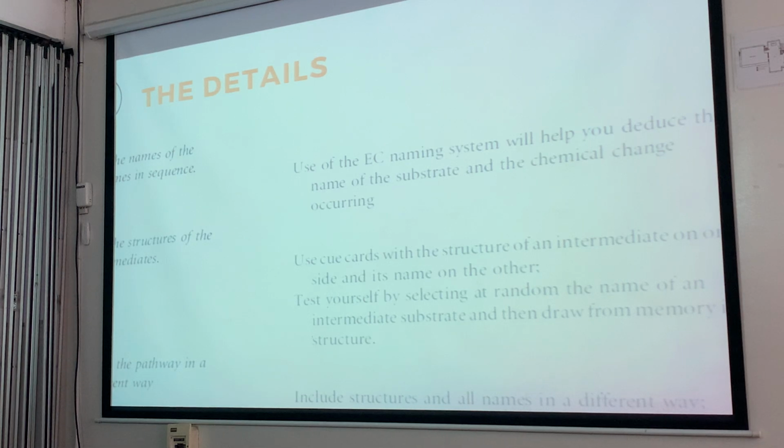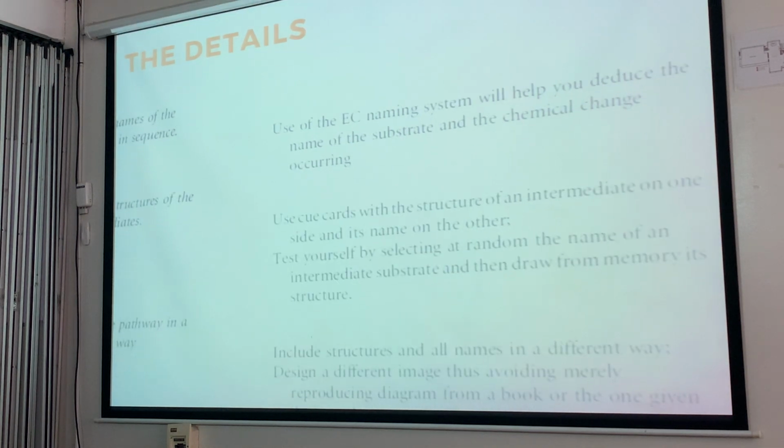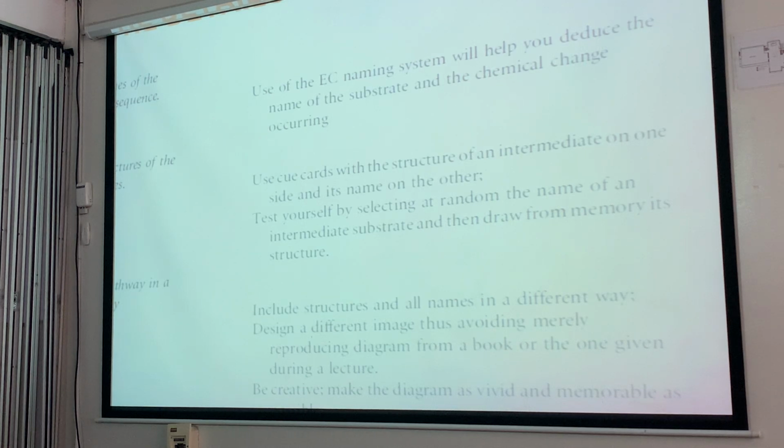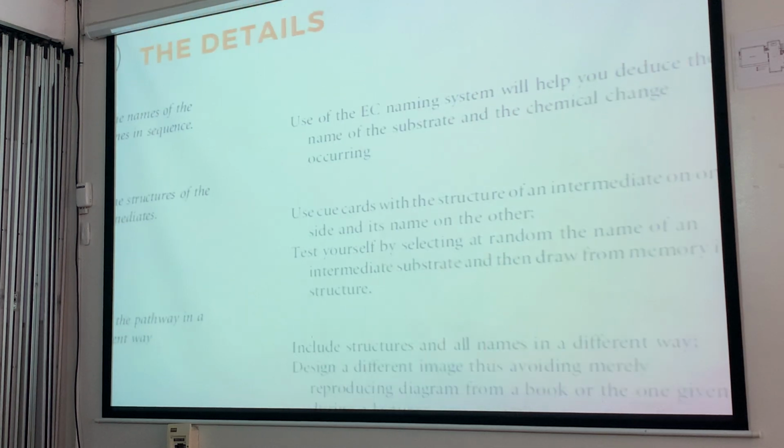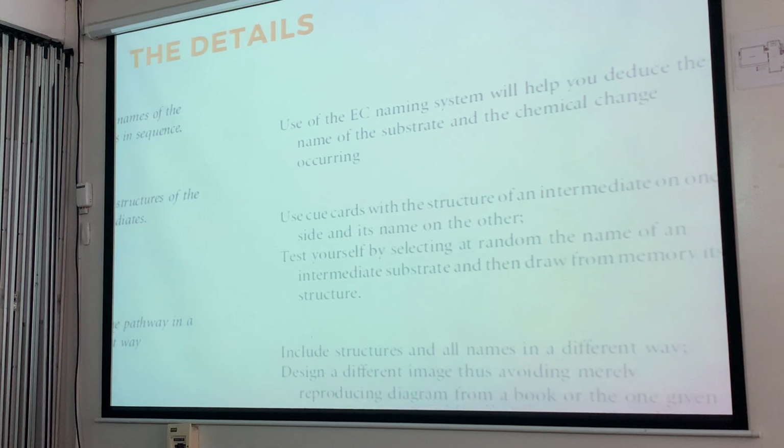We have the oxidases, ligases, isomerases. Okay.